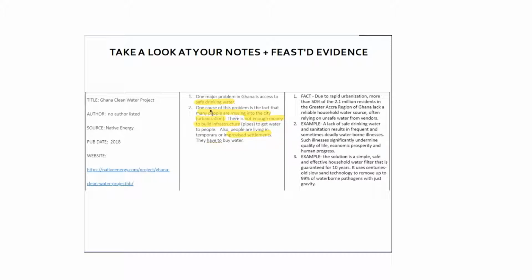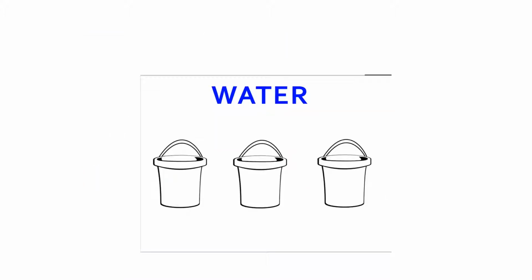Safe drinking water. Many people are moving into the city, urbanization. There's not enough money to build infrastructure, and there's a problem with improved settlements. So when I look at my evidence and my explanation of the different evidence that I gathered, what I'm realizing is that infrastructure is a really big problem in my country.